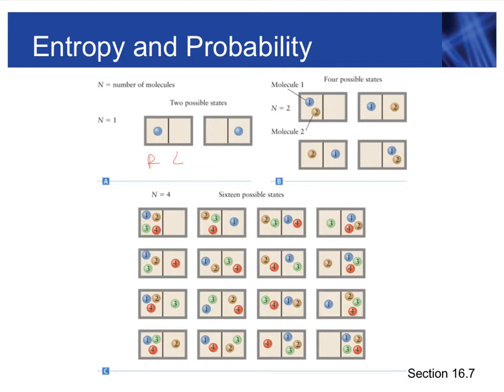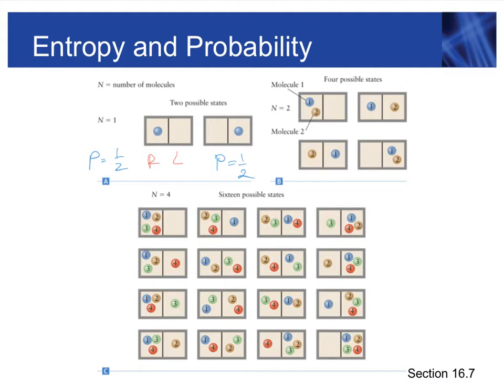The probability of finding the particle on the right side of the box is then 1 over 2. The same as the probability of finding the particle on the other side of the box. This is the right side and this is the left side. It's also 1 over 2.